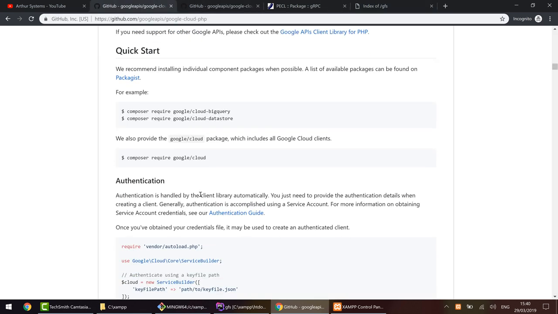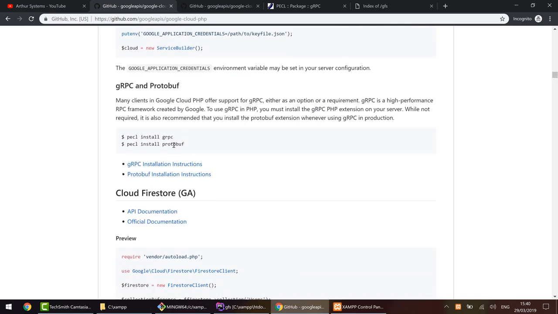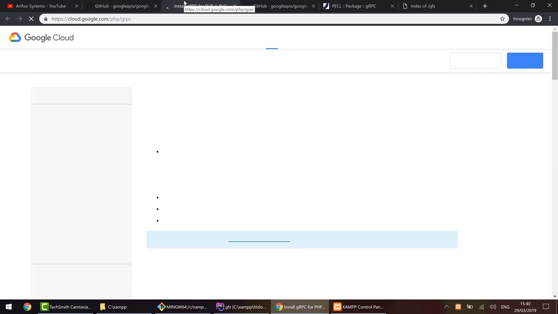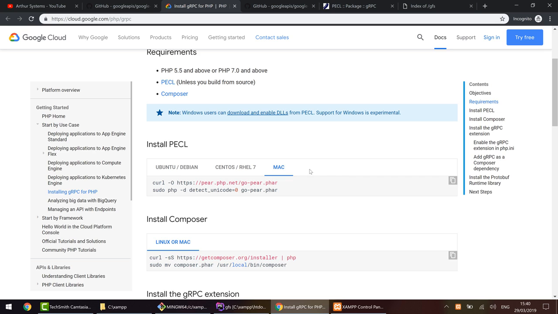If we read the documentation in the Google README file, we can find that Google uses a PHP extension, and there is a link on how to install it. If I go to the link, I can find how to use this extension on Linux or Macintosh, but there is nothing for Windows machines. So in this video I will show you how you can actually use it on Windows. By the way, this link you can find here, but you can also find it in the video description.